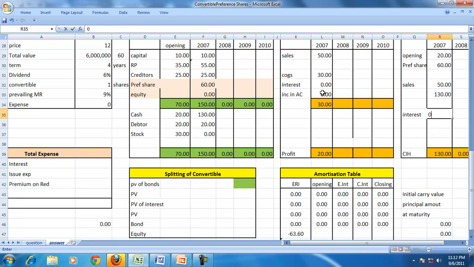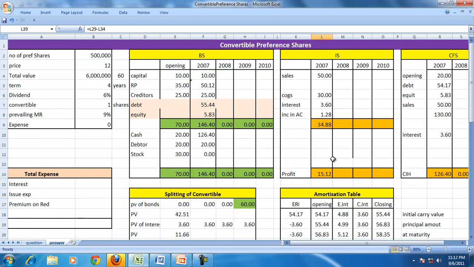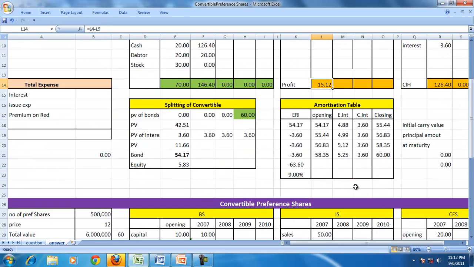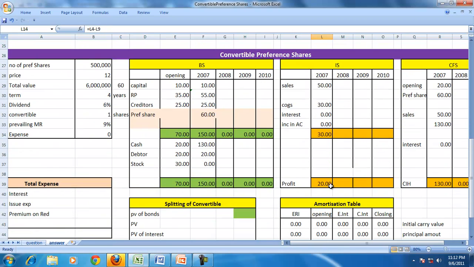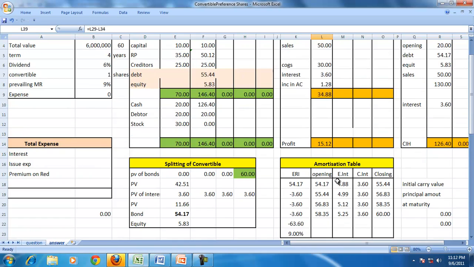We are not showing any interest, we are not showing any increase in the amortized cost. The preference shares will continue to appear at 60, so the profit has gone up from 15.12 to 20.